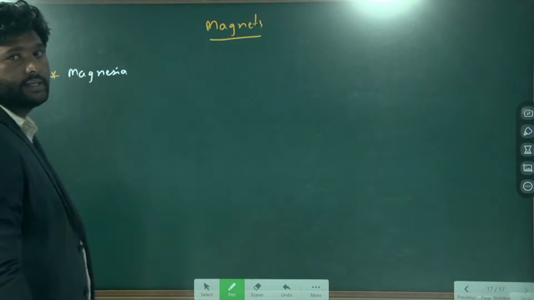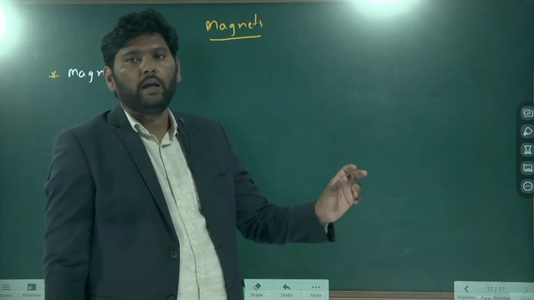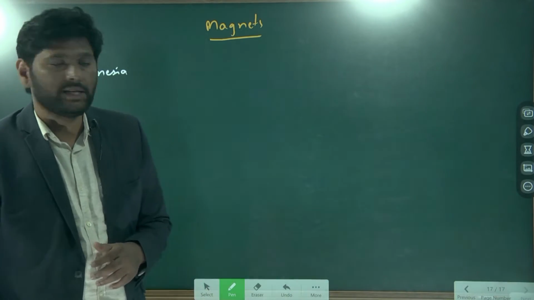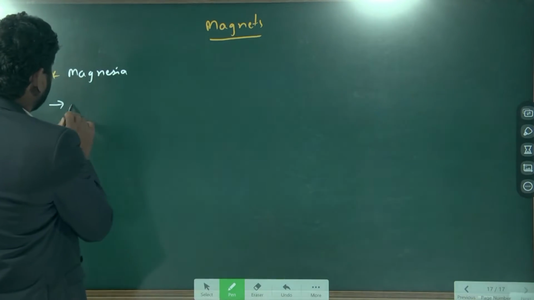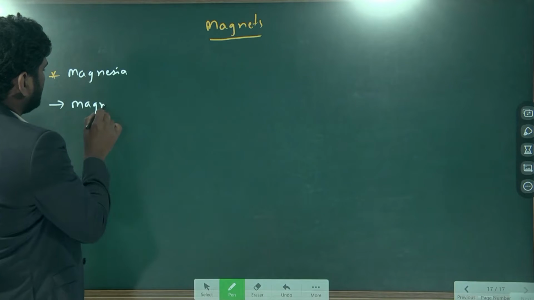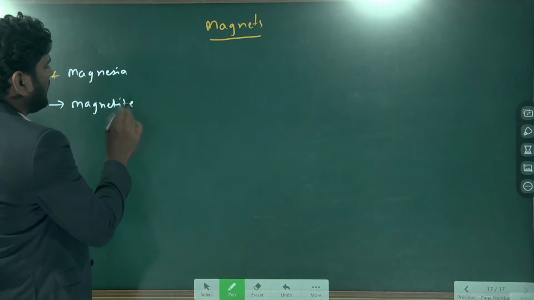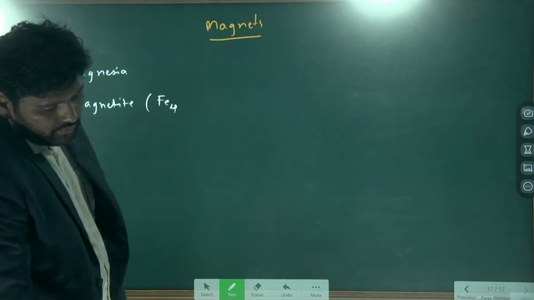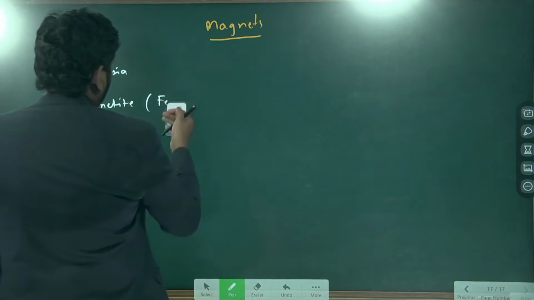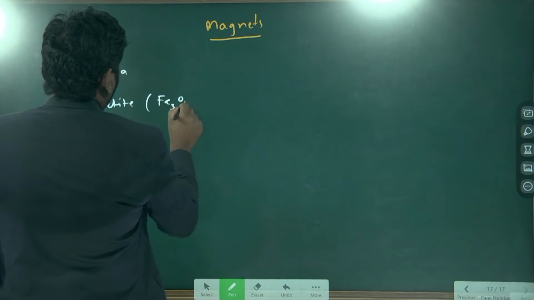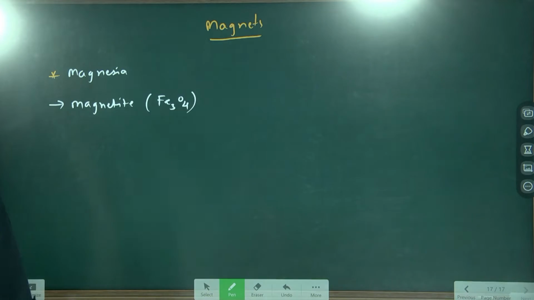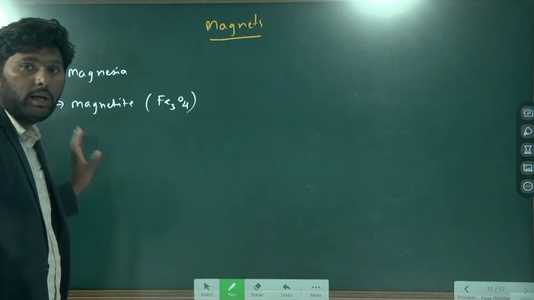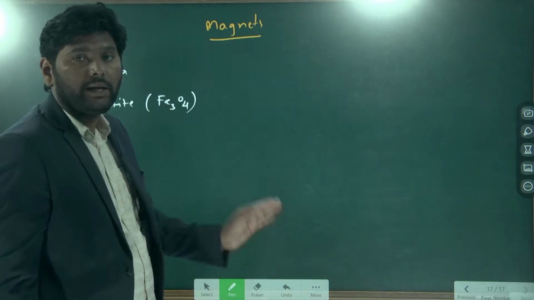At the place of Magnesia, the people found an ore, and the ore's name is magnetite. The magnetite formula is Fe3O4. So at the place of Magnesia, they found an ore called magnetite.